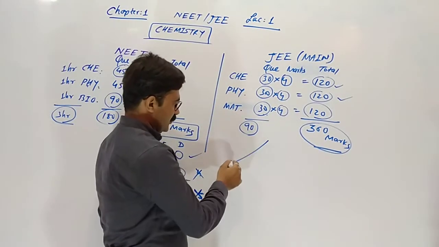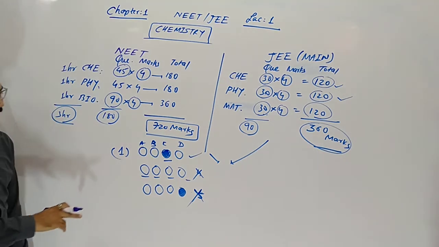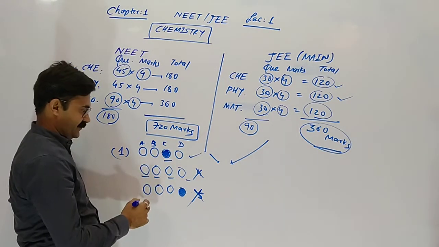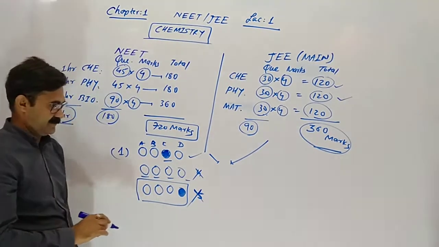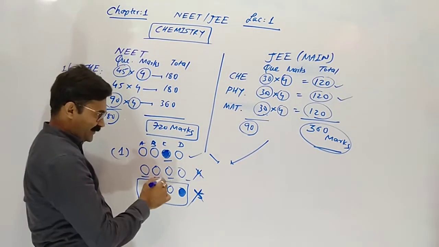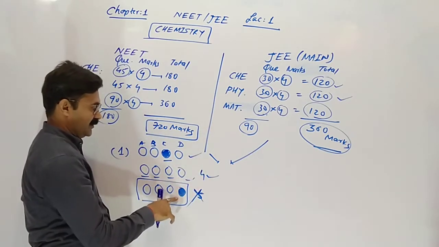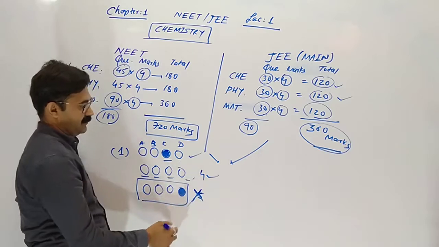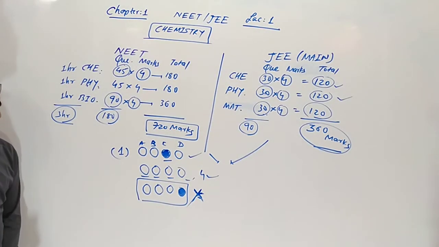Same in both, in JEE and in NEET. If you don't attempt, 4 marks are lost. If you attempt and it is wrong, 5 marks are lost. If not attempted, 4 marks lost. If attempted and wrong answer, 1 mark of penalty. So there is a minus system in JEE and NEET.